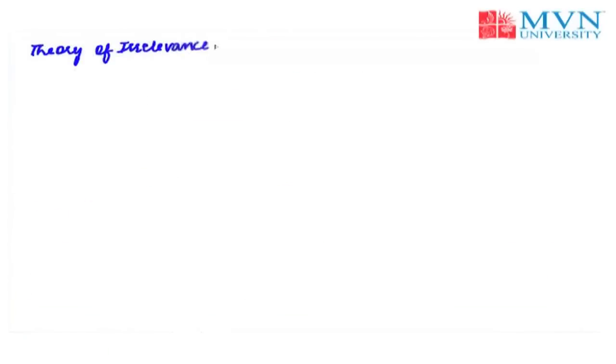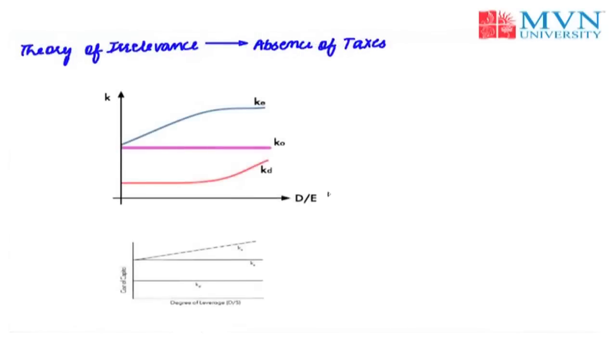Now let's move towards the theory of irrelevance. The theory is termed as the theory of irrelevance in the absence of taxes. Now let's understand this theory by using a model. Now we have got two models, wherein the upper one is the Modigliani and Miller model and the lower one is the net operating income approach model. You can easily see that the model is very much identical to the net operating income model.